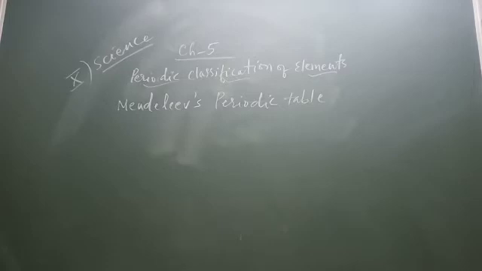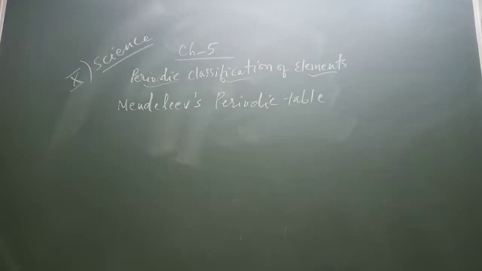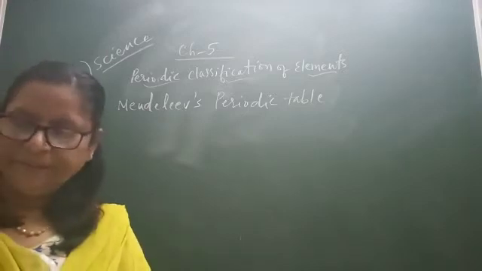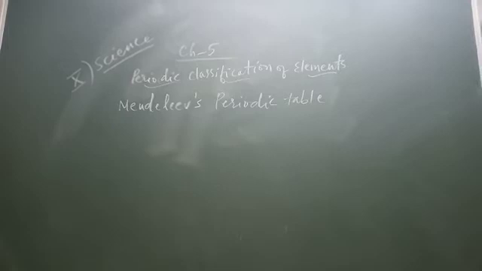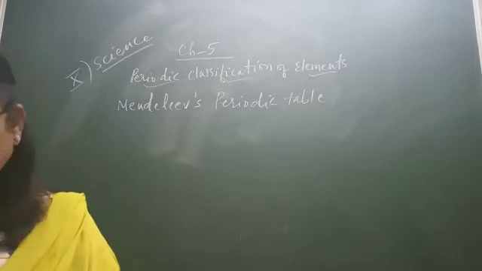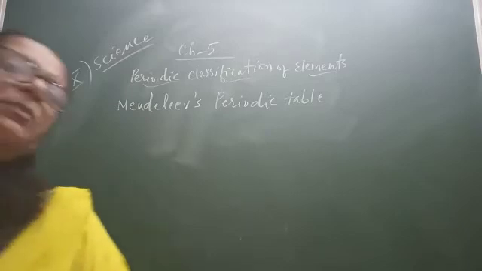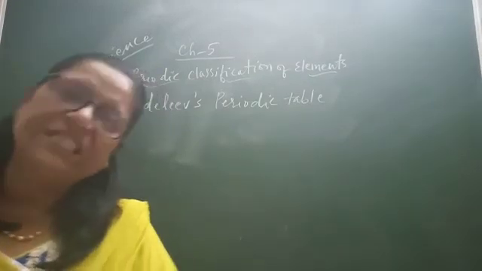Okay, so another scientist proceeded with this. The main credit for classifying the elements goes to Dmitri Ivanovich Mendeleev, the Russian chemist. He made the most important contribution to the early development of the periodic table of elements, wherein the elements were arranged on the basis of their fundamental property, the atomic mass, and also on the similarity of chemical properties.